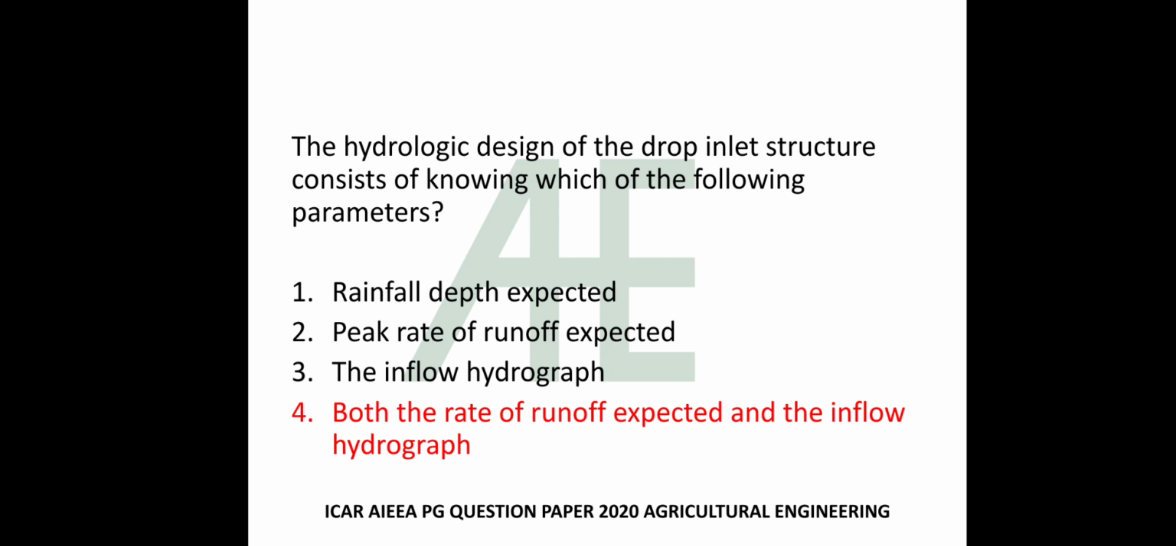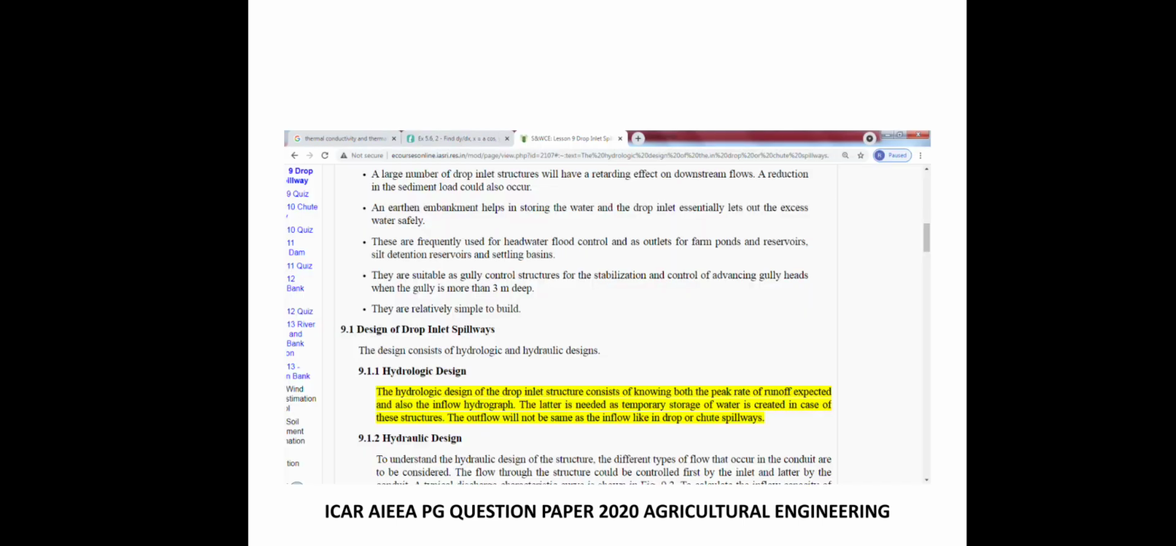The hydraulic design of the drop inlet structure consists of knowing which of the following parameters: rainfall depth expected, peak rate of runoff expected, the inflow hydrograph, both the rate of runoff expected and the inflow hydrograph. The correct answer is option number 4. The hydrologic design of drop inlet structure consists of knowing both the peak rate of runoff expected and also the inflow hydrograph. The latter is needed as temporary storage of water is created in case of these structures. The outflow will not be same as the inflow like in drop or chute spillways.